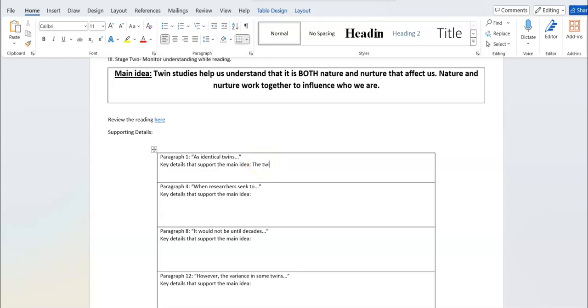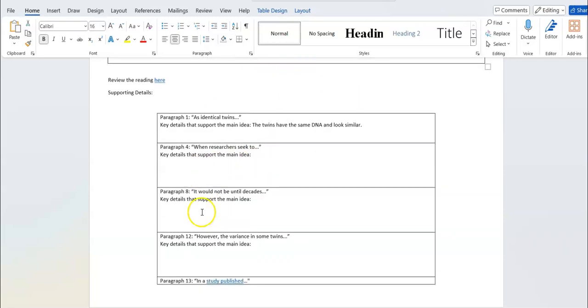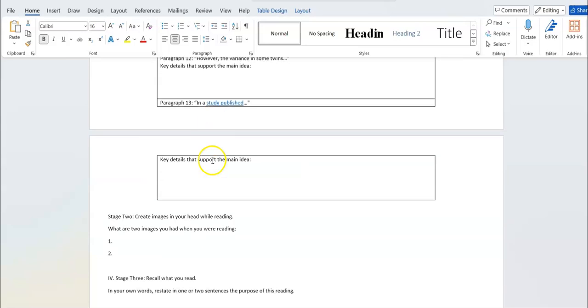The twins had the same DNA and look similar. So perhaps that is a sentence that supports. You will do this on your own. Paragraph 4 begins with, when researchers seek to determine how personalities are developed, many look to twin studies. So again, you'll look at the sentences in paragraph 4 for information that supports this idea. That's how you're working through this section.